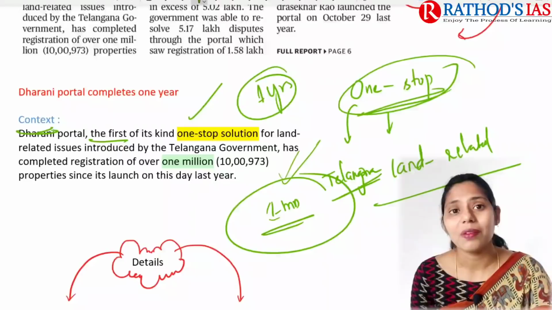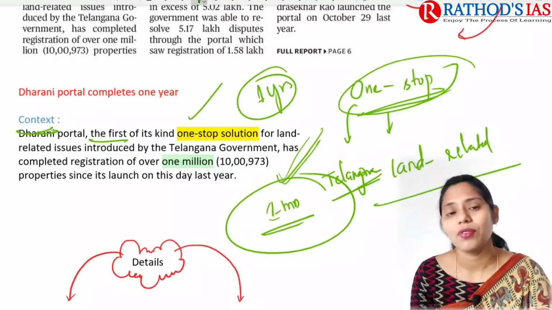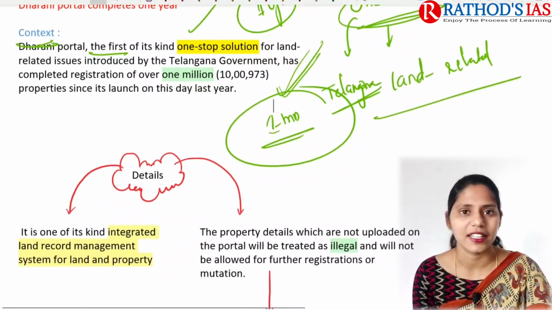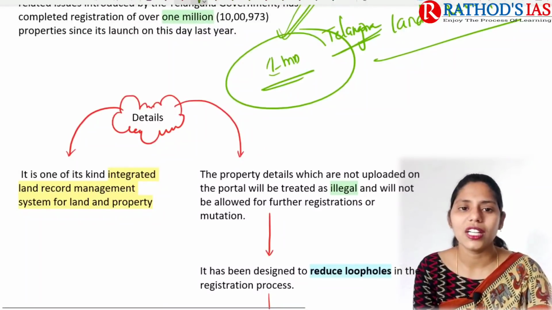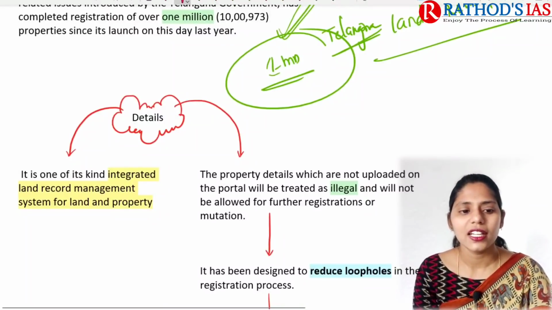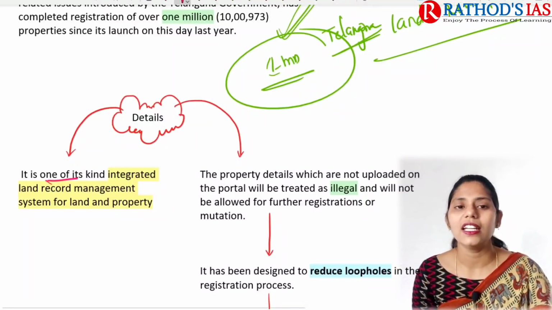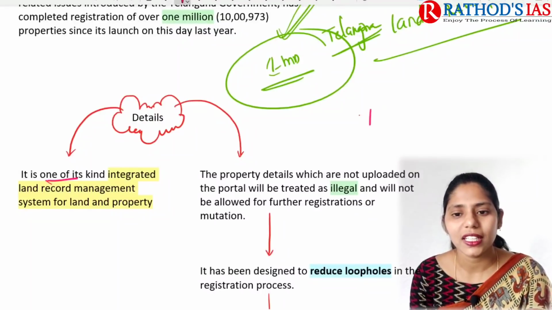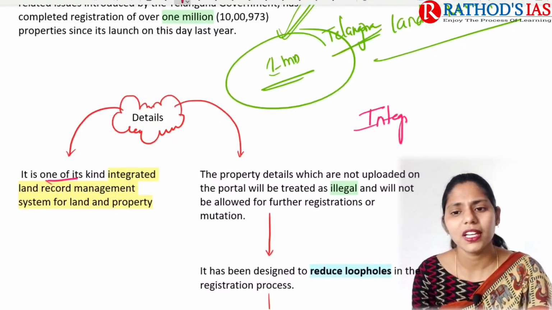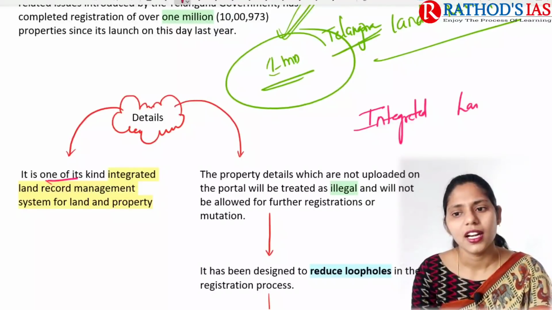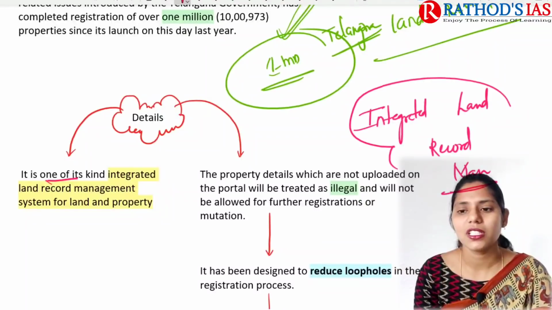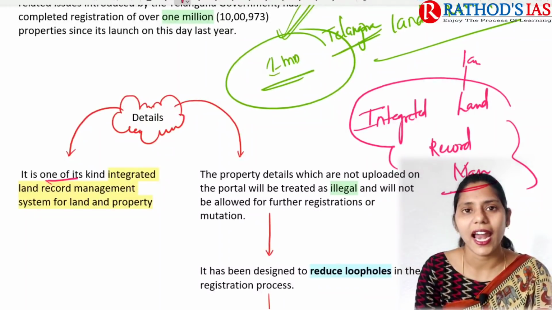Okay, so within 1 year it came up with this registration of 1 million properties. It is a great success, I can say. If you are talking about details, it mainly says that it is one of its kind integrated land record management system, and in this management system we are going for recording of land as well as our property.